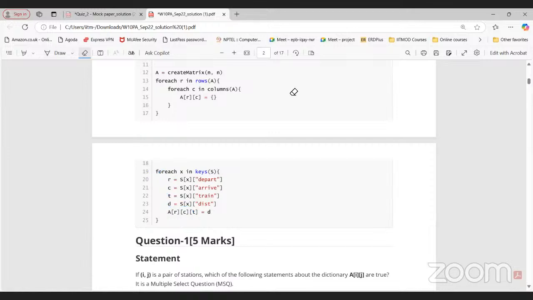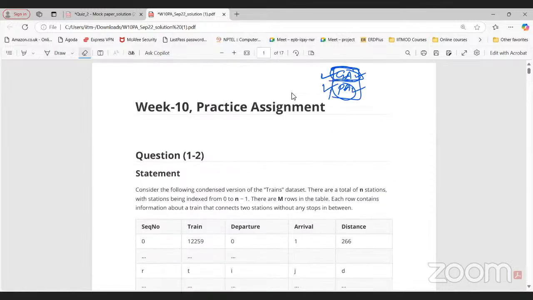Okay. So please try to solve the questions before the deadline. Because in that case, we are not using our concept and our brain. You are just trying to get that correct answer, not finding the correct answer. Okay, so please try to solve the questions before coming to the sessions.